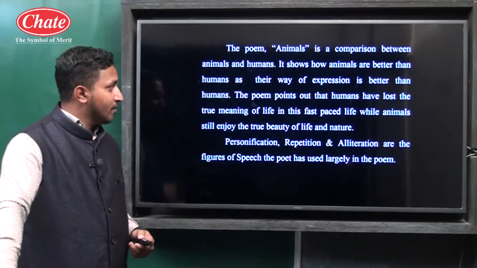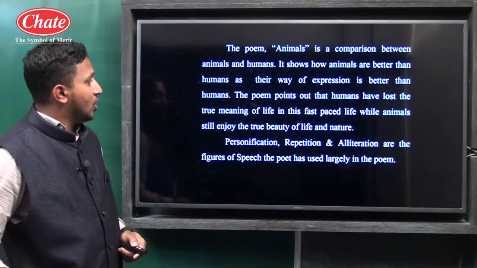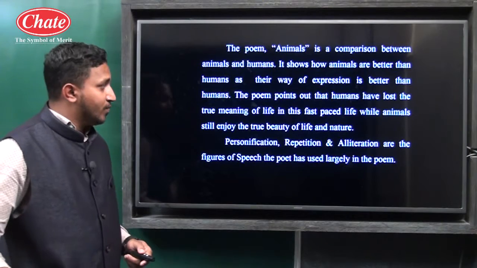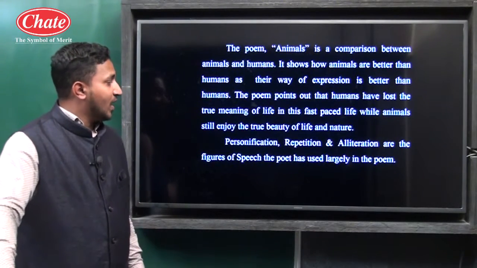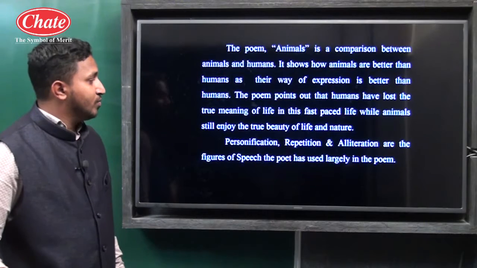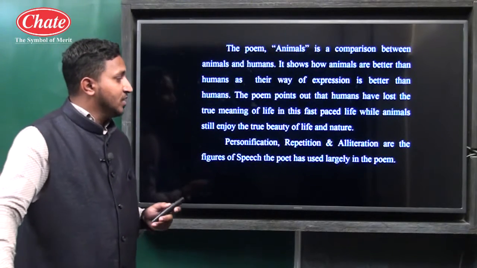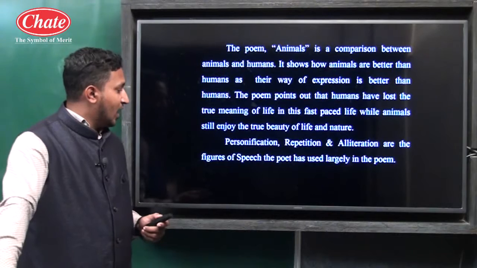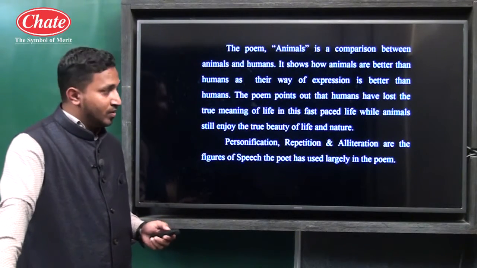The poem points out that humans have lost the true meaning of life in this fast-paced life, while animals still enjoy the true beauty of life and nature. Personification, repetition and alliteration are the figures of speech the poet has used largely in the poem.